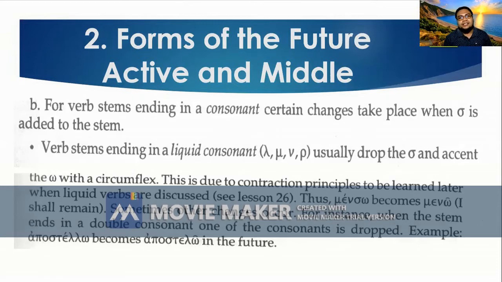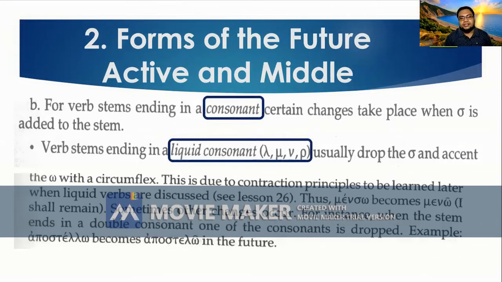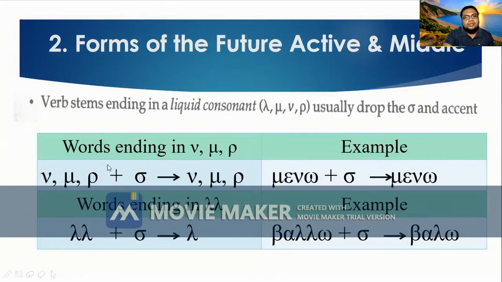Okay, so let's take a look at the consonants. For the consonants, it is different depending upon the consonant stem. The first ones, let's take a look at the liquid consonants. So what are liquid consonants? They are consonants before the ending omega. The letters can be lambda, mu, nu, or rho. So what should you do? You just drop the sigma. Let's take a look at these examples.